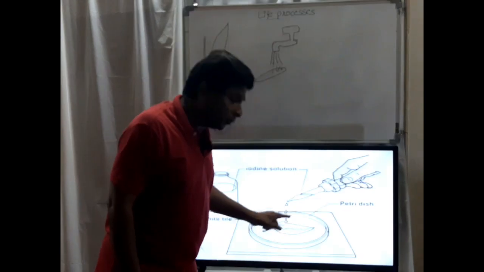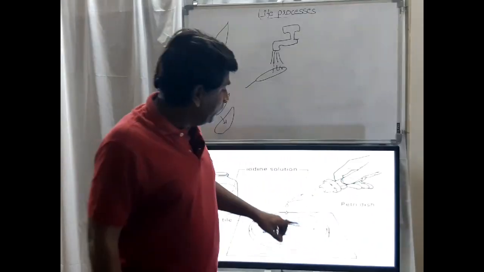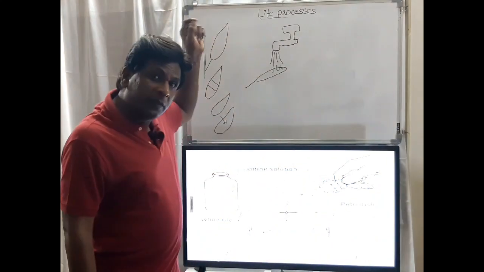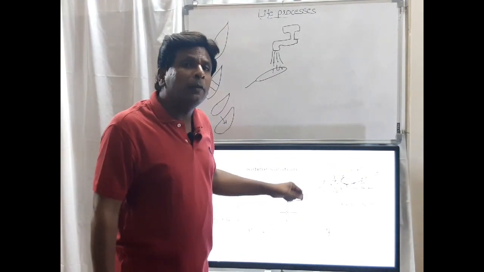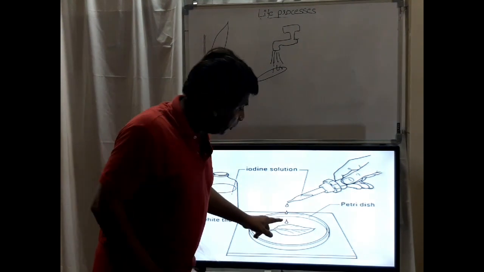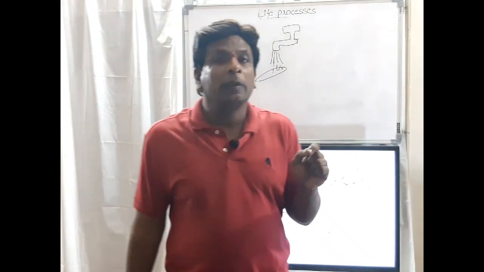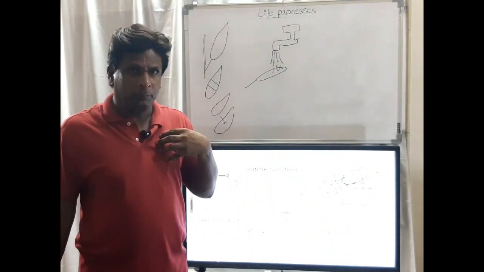But the uncovered portions have starch because sunlight fell on this uncovered portion and chlorophyll was there. So this chlorophyll prepared the starch by photosynthesis. So what is our thinking: in the non-covered portion there should be starch, in the covered portion there is no starch. This is our thinking.